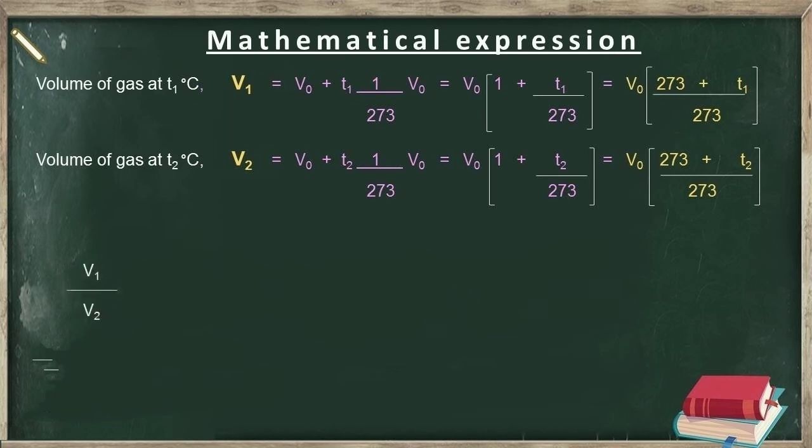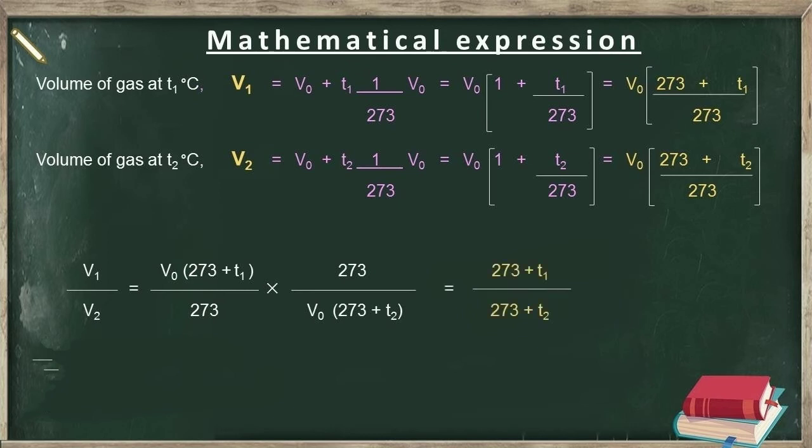On dividing V1 by V2, we get V0 into 273 plus T1 over 273 multiplied by 273 over V0 into 273 plus T2. On simplifying, this equation will become equal to 273 plus T1 over 273 plus T2.